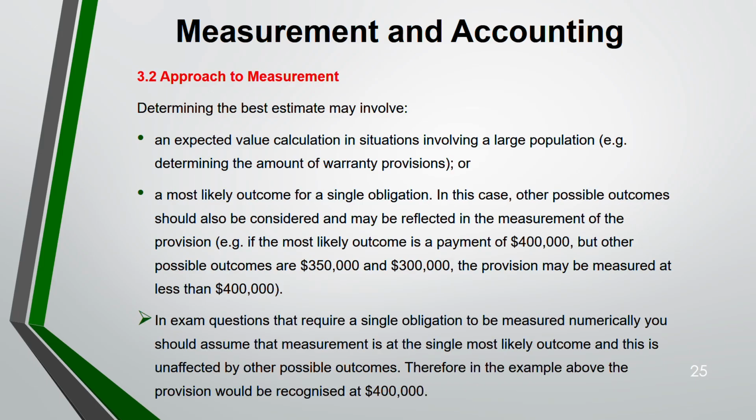In an exam question that requires a single obligation to be measured numerically, you should assume the measurement is at the single most likely outcome and it is unaffected by other possible outcomes. That means in your exam, you have to use the most likely outcome. So in the example above, your provision will be 400,000.